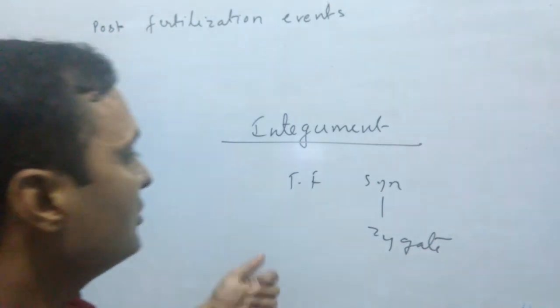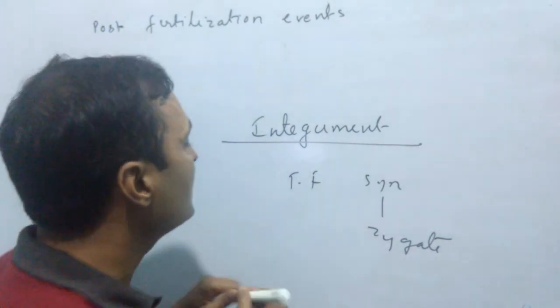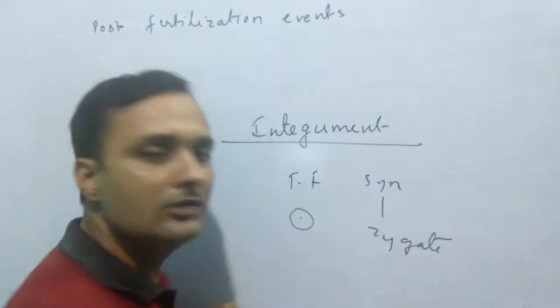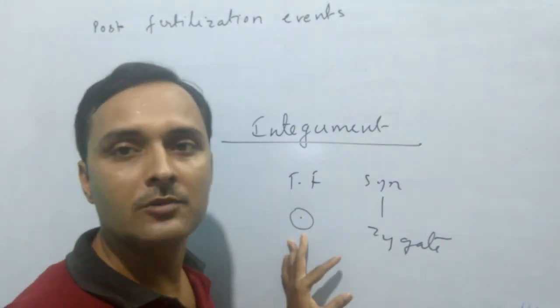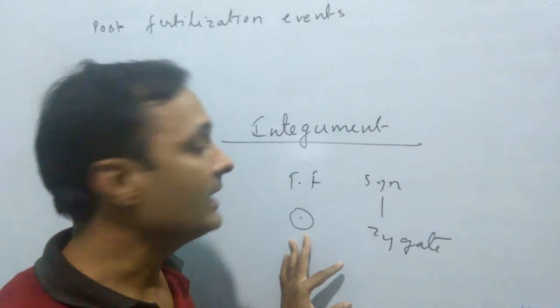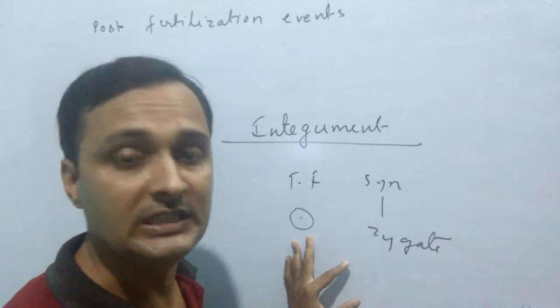And what do you mean by triple fusion? The process of fusion of the second male gamete of the pollen grain with the polar cell or secondary nucleus is known as triple fusion. Triple fusion leads to the formation of a triploid tissue known as endosperm, and this endosperm provides nourishment to the developing embryo inside the seed.